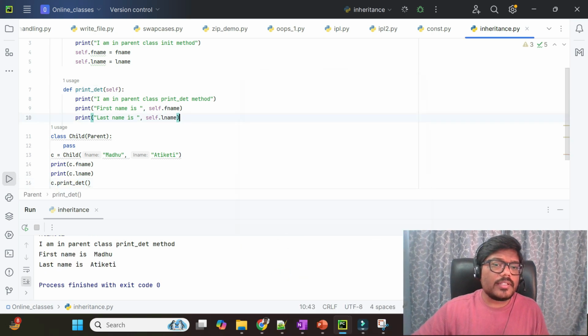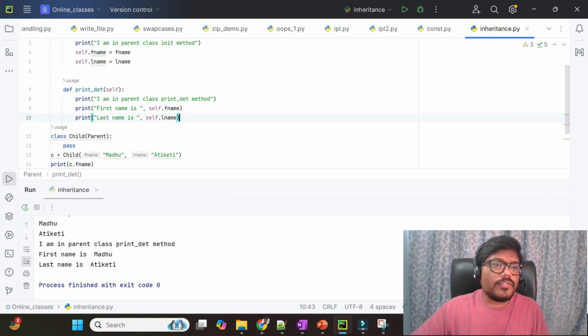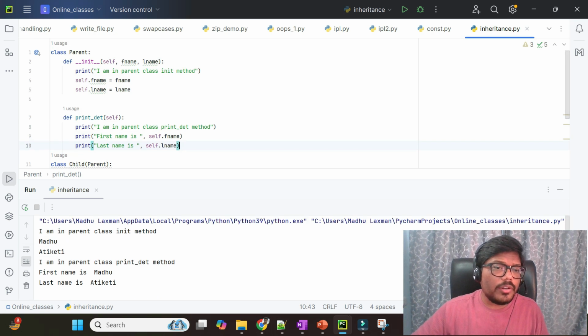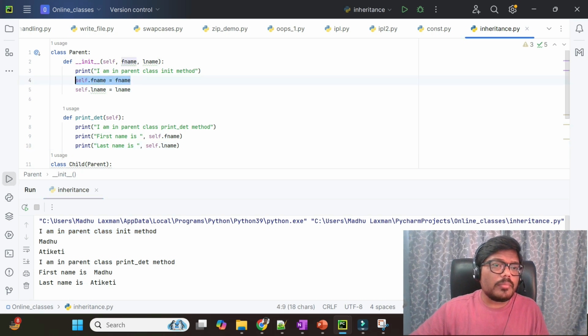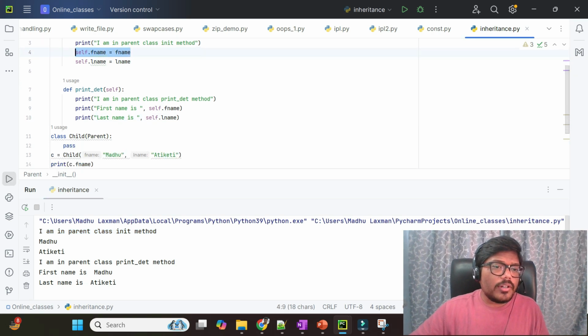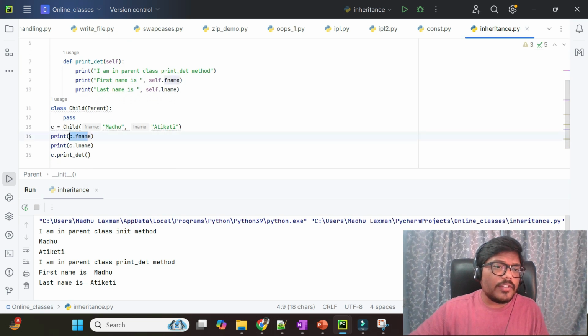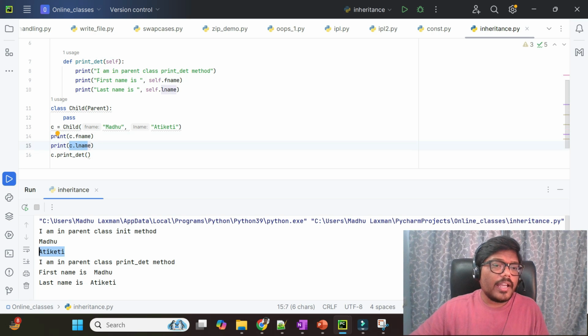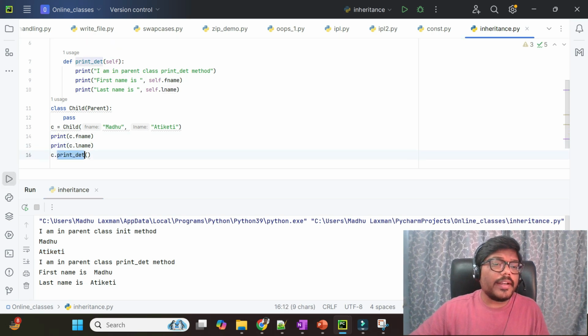If I execute this, first what did it do? It went into the init method and initialized these variables, and then it printed c dot f name here. C dot first name is Madhu, c dot last name is Atiketi, and now c dot printed it.